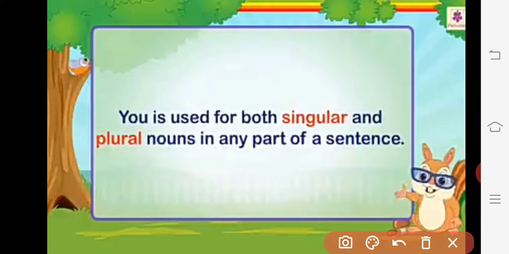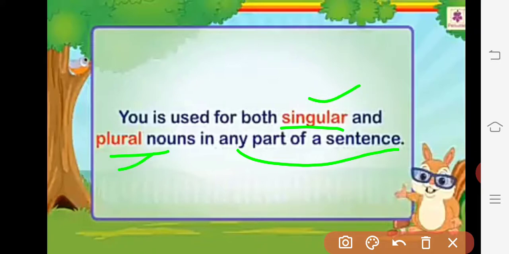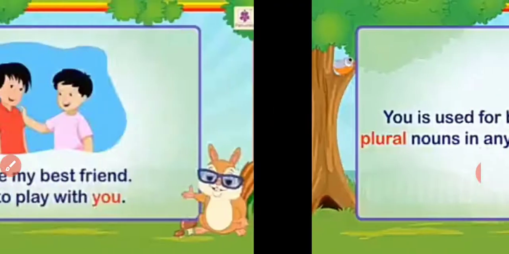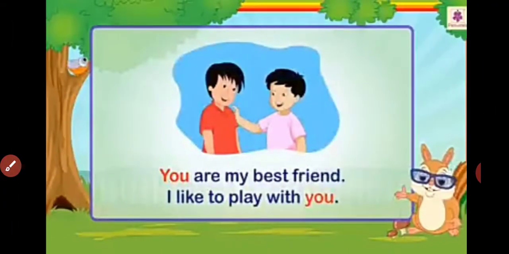Now what about the next one? You is used for both singular and plural nouns in any part of the sentence. We already know that you is used for both singular and plural nouns in any part of the sentence that we have learned before. Means in the naming part you can use it, and in the telling part also you can use it.